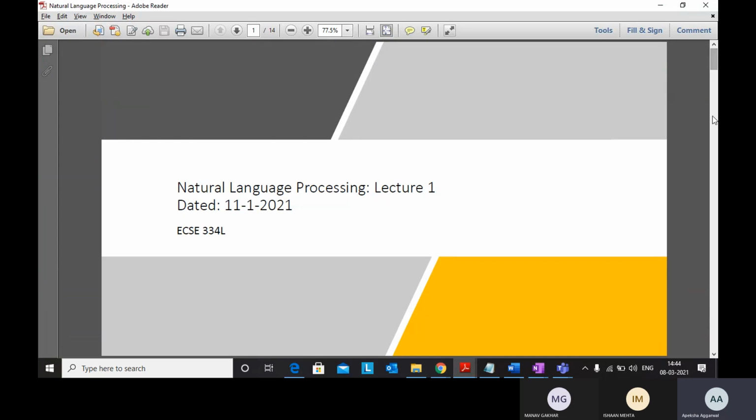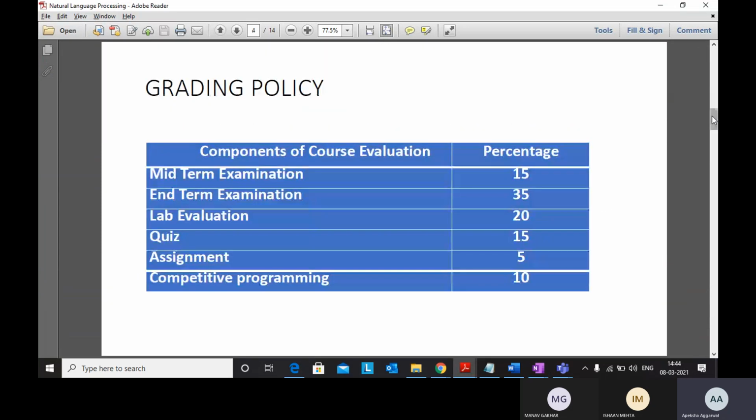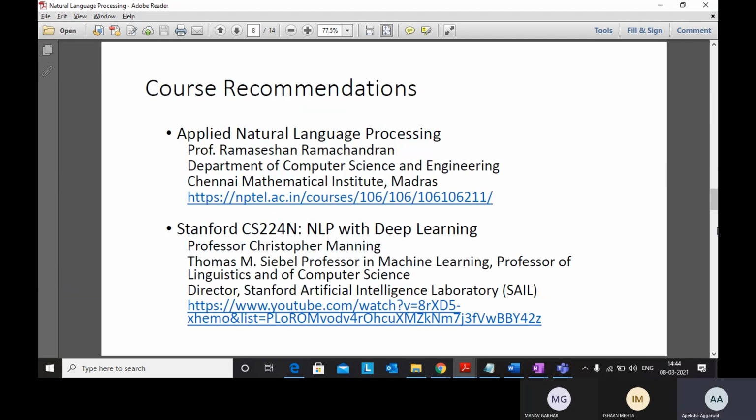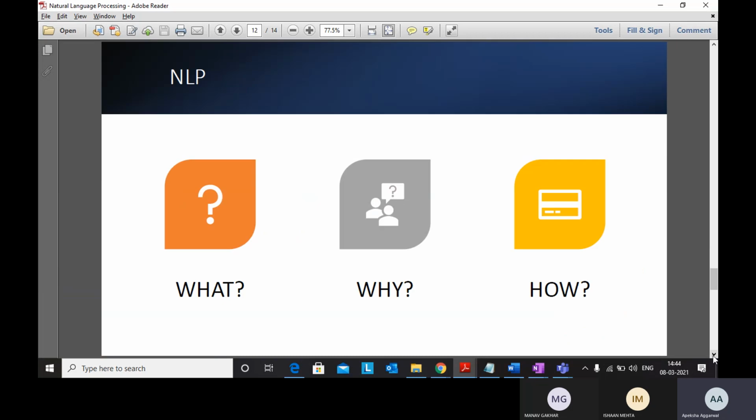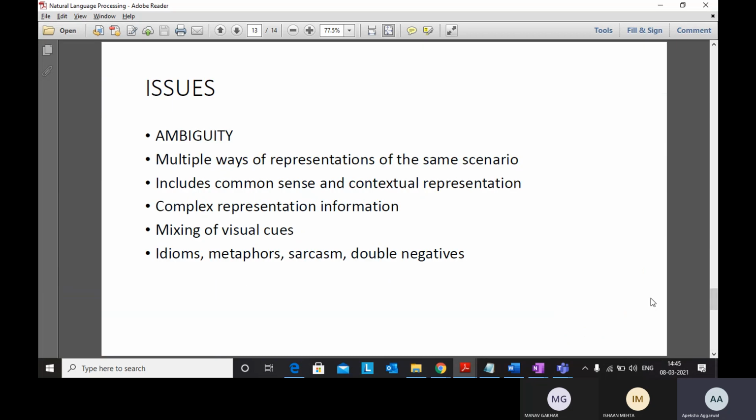So in basics we started with what is NLP, then issues. So what are the issues that we can handle with this natural language processing? What are the issues that come by processing natural language via machine?